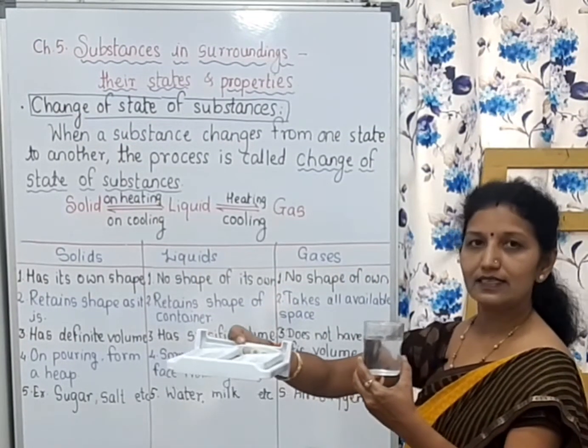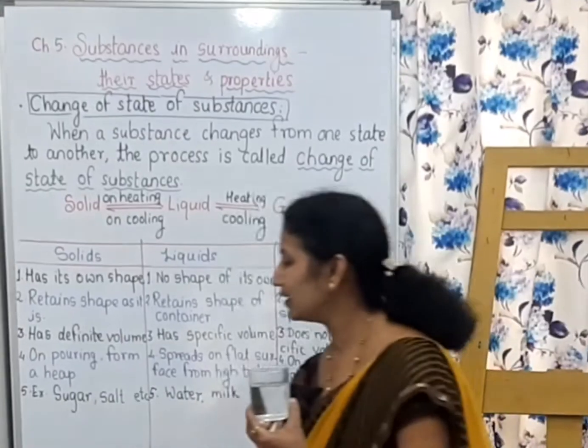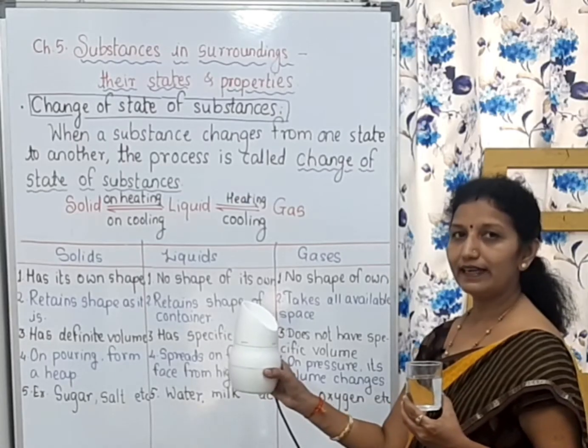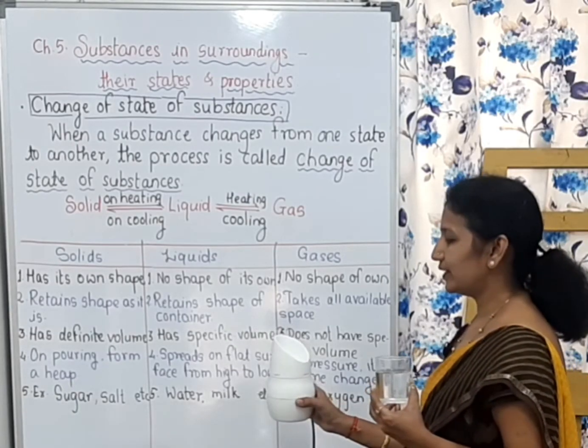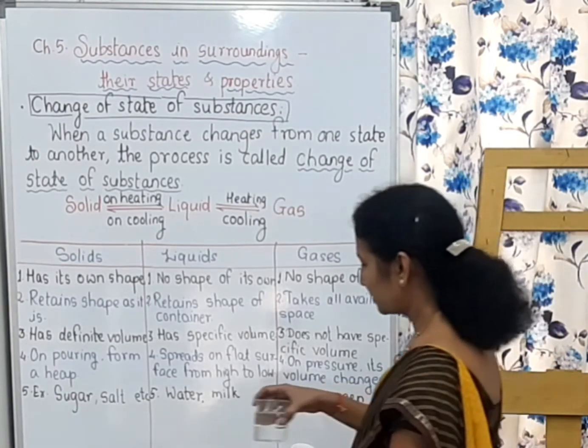See, this is ice, and ice is converted into liquid on heating, and on heating liquid, it is converted into vapors. You can see the vapors coming out of this vaporizer. On heating liquid, it is converted into gas, water vapors.